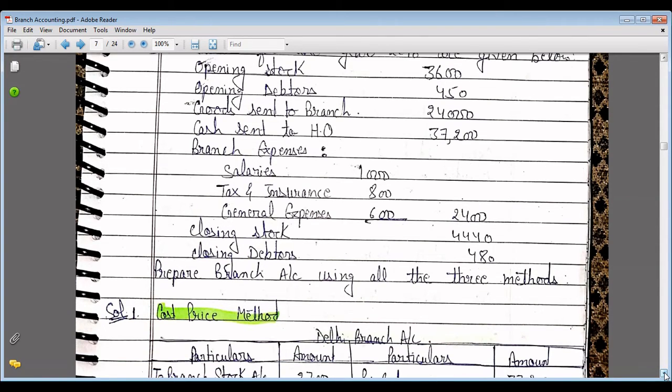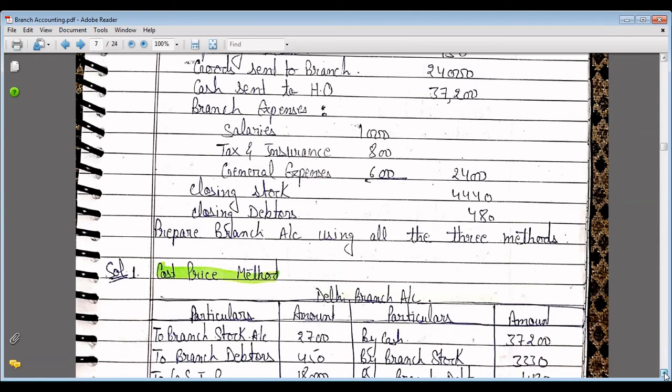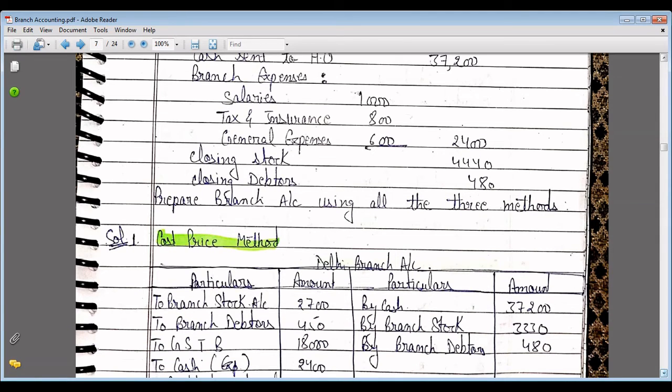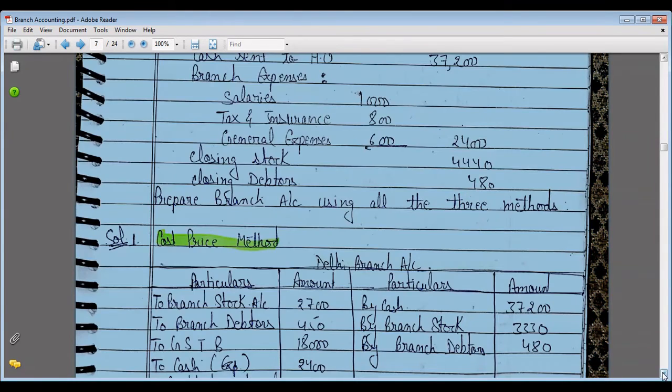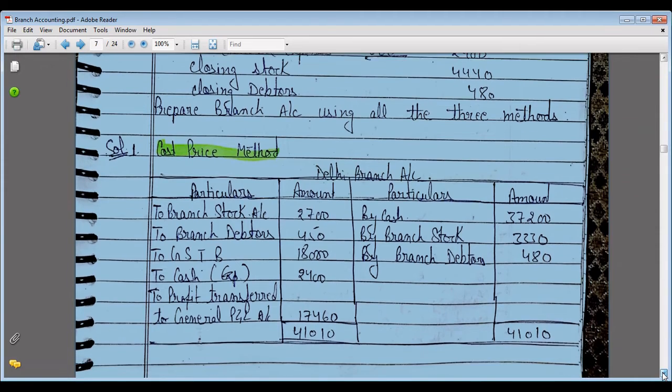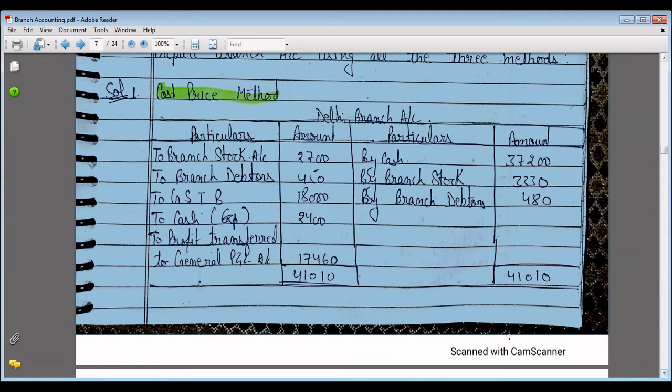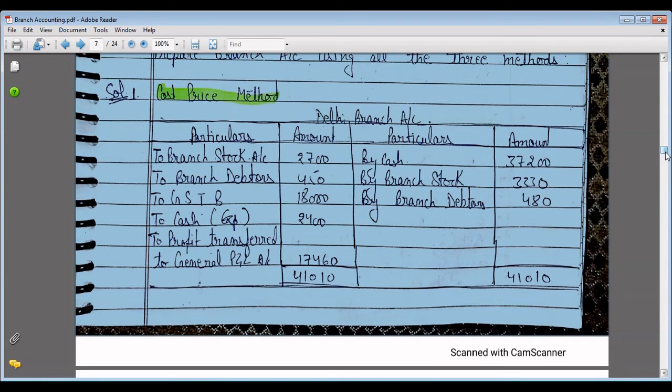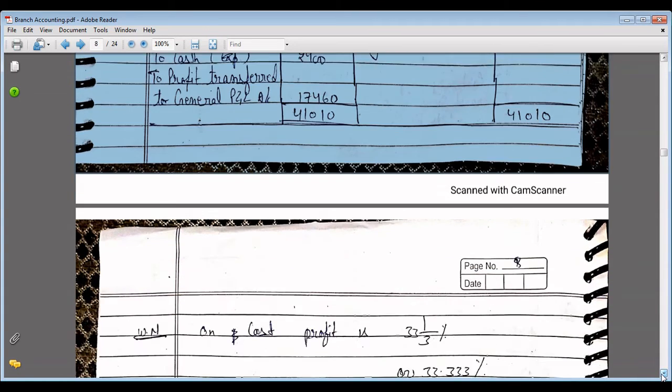So first of all, we solve this example by the cost price method. In the cost price method, we make the Delhi branch account. We draw the format of the branch account. First of all, we see the working note. Here is the working note.